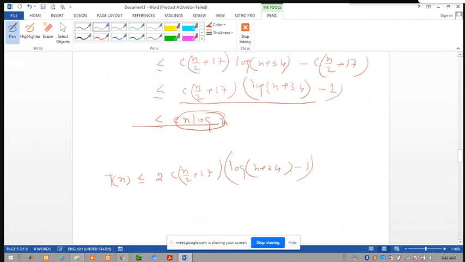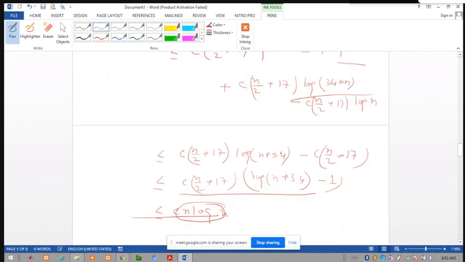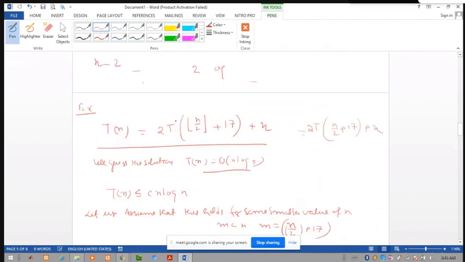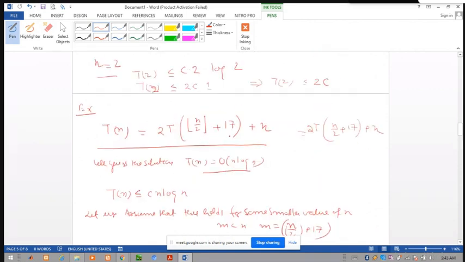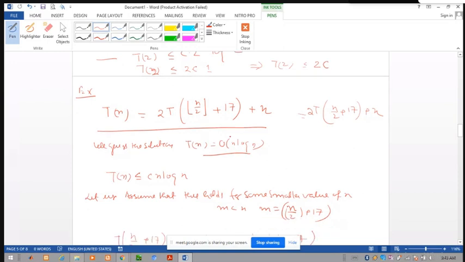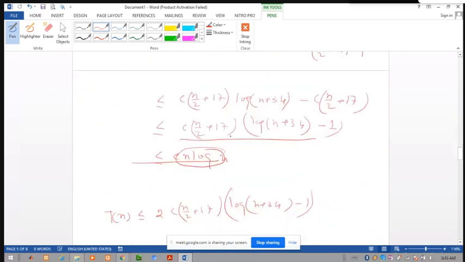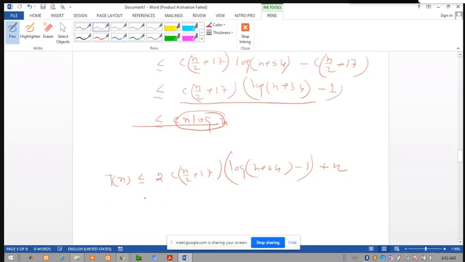Here the value of T(n by 2 plus 17) comes in, plus n. So finally this is less or equal to some value d of n log n. The constant changes to d, whatever the value of d.